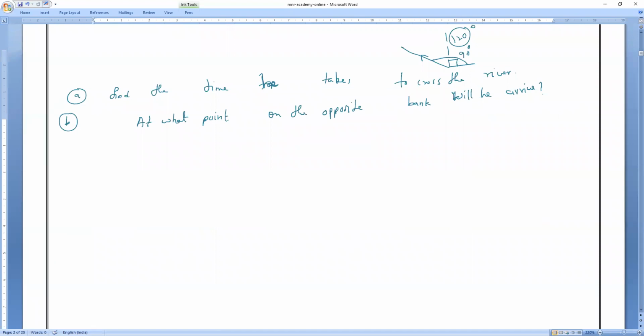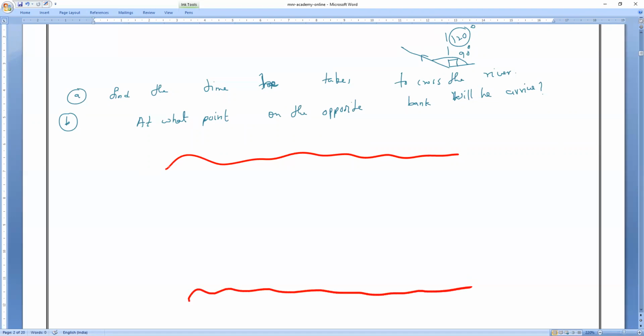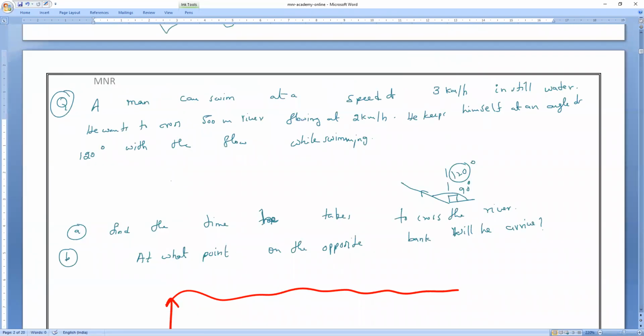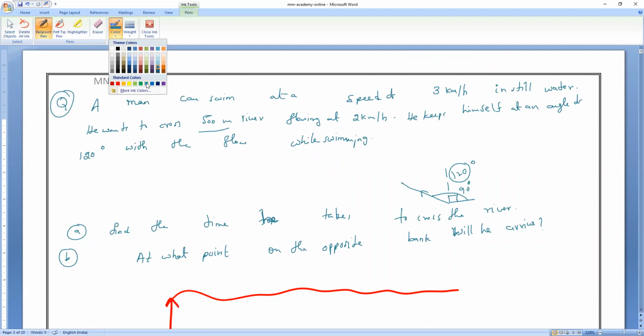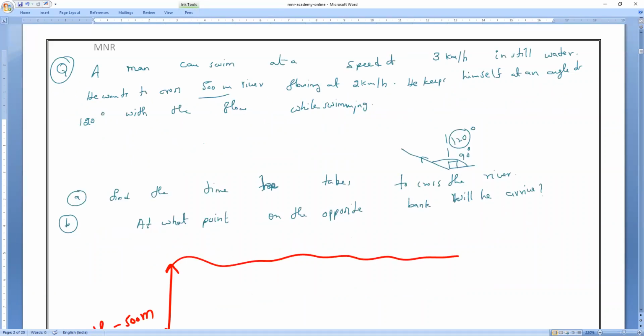So let us take the river first. I will draw the river so you can see that. The river has a width of how much, guys? You have to read the question also, correct? It is 500 meters, which means 0.5 kilometers. Clear?